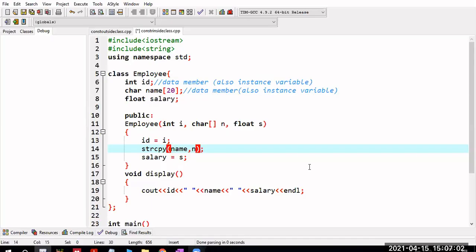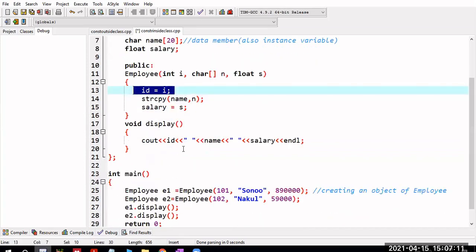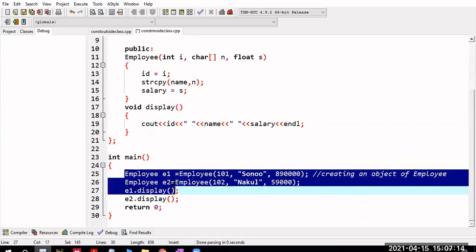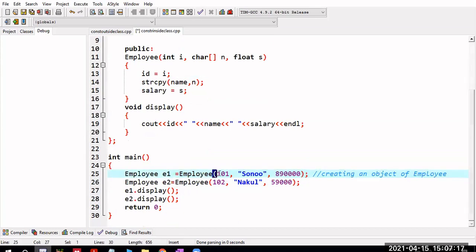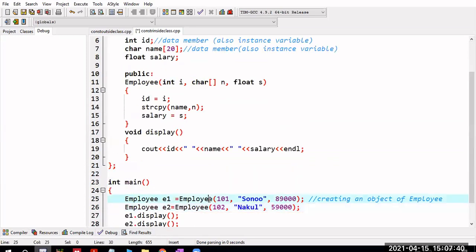Yes, sir. So this is your employee: int i, character array n, and float s. I am taking the id, and for display I am just displaying those three values. I am creating the object e1 of employee, and I am sending these values directly. So 101 is the id, this is the name, and this is the salary, 89,000. Then I am creating another object, the second object E2, employee 102, some name, and I am displaying those values, return 0. So whenever you create an object with parameters, automatically this constructor will be called.